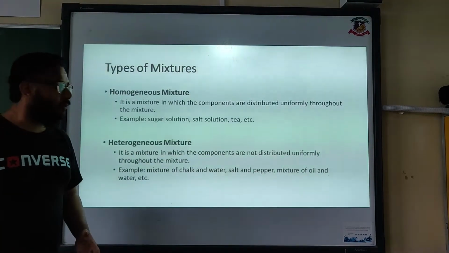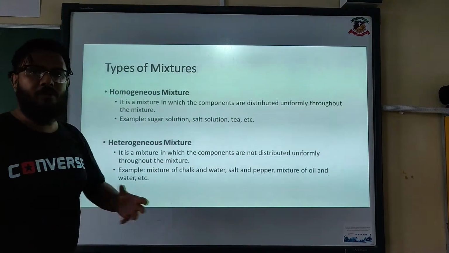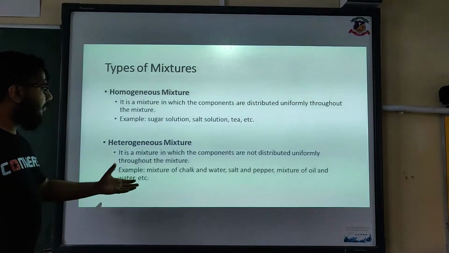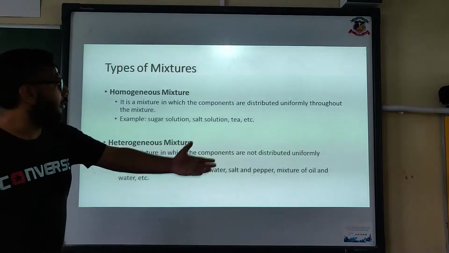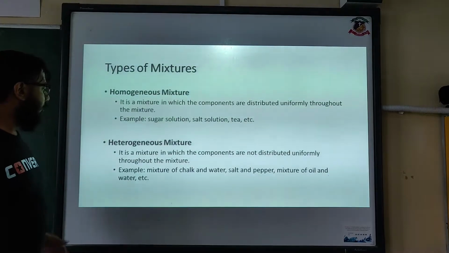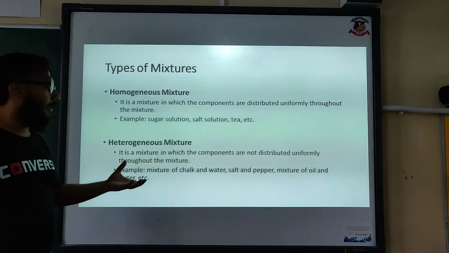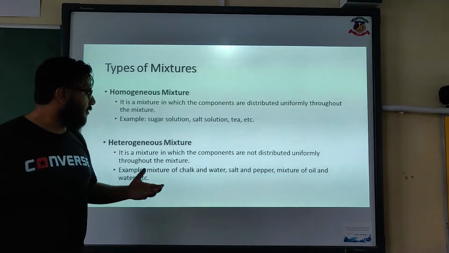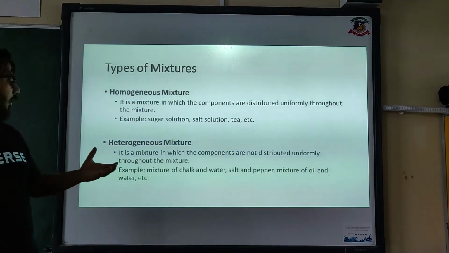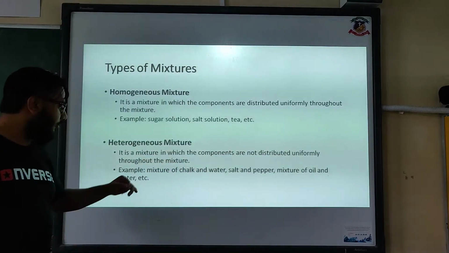Heterogeneous means when it is not uniform. It is a mixture in which the components are not distributed uniformly throughout the mixture. For example, a mixture of salt and pepper, chalk and water, oil and water.